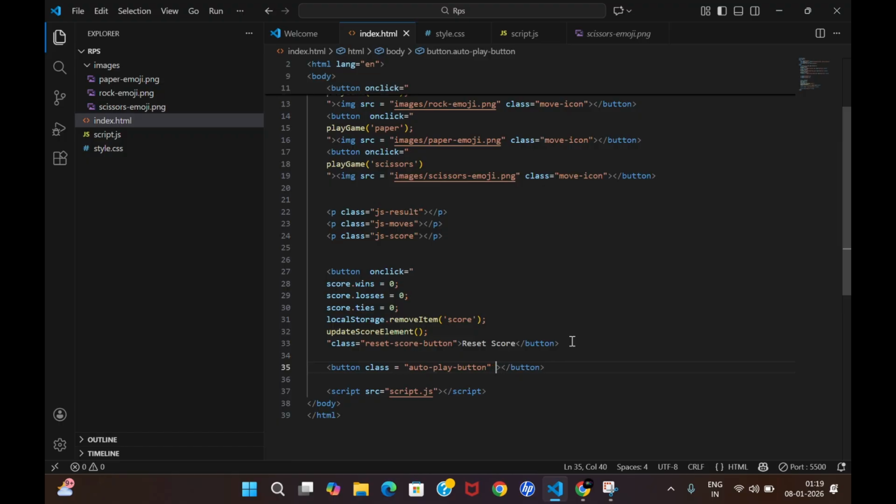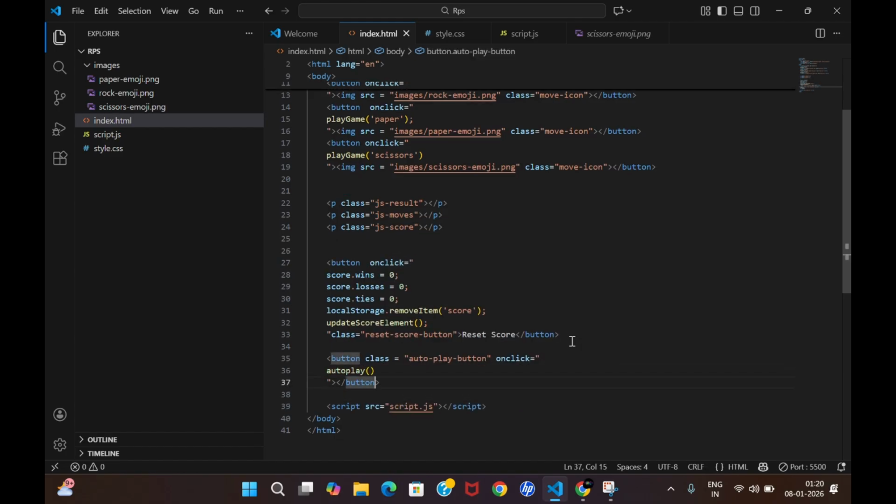And in that also, let me give it an onclick property, right? And let me have some function autoplay, not defining what it is right now. Don't worry about that, we will define it.